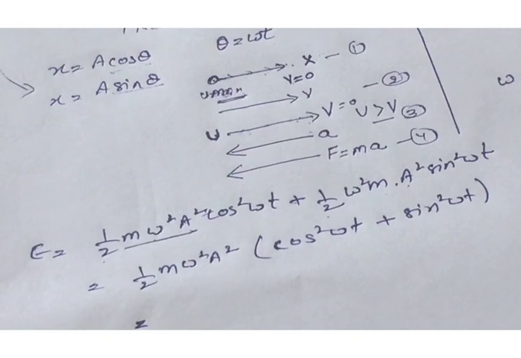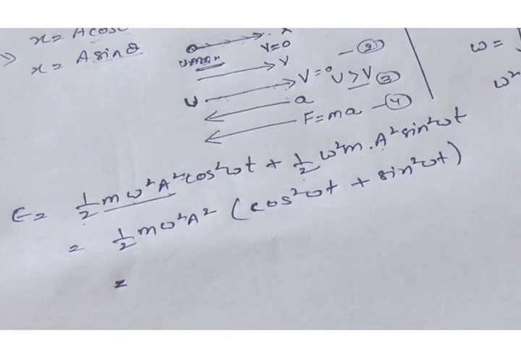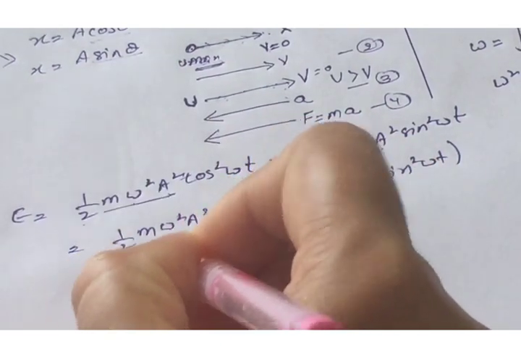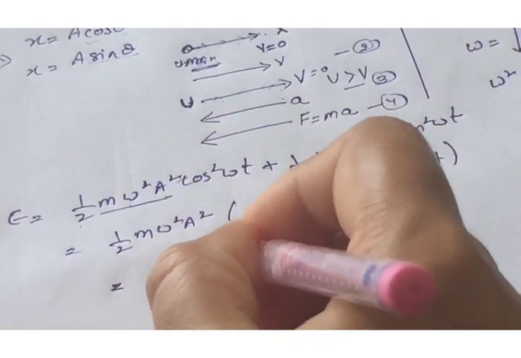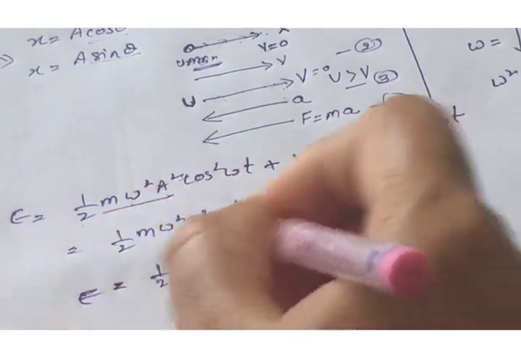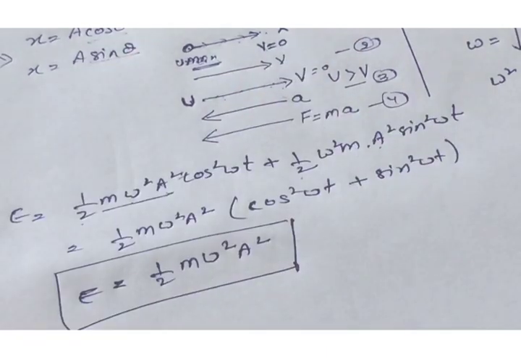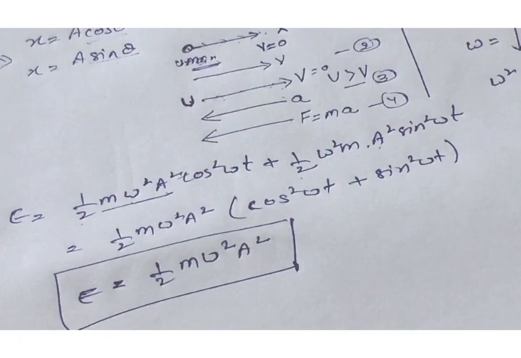So the total energy is half of m omega square a square, and this is the total energy of simple harmonic motion if the boundary conditions are not changing.